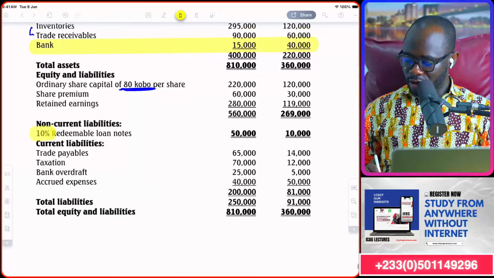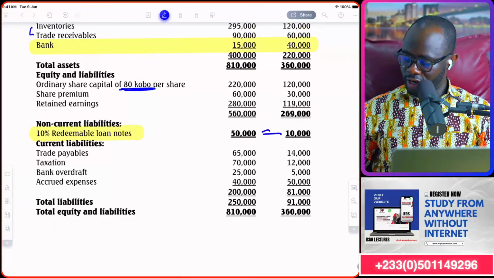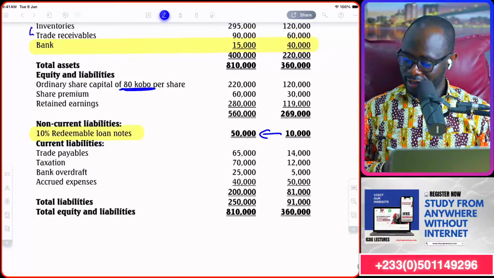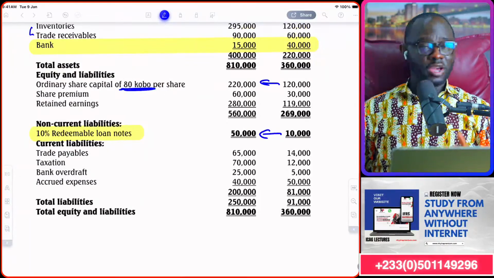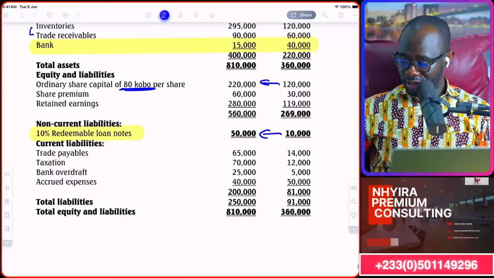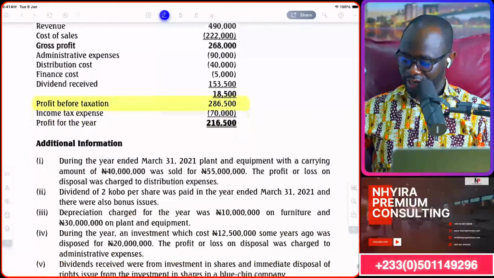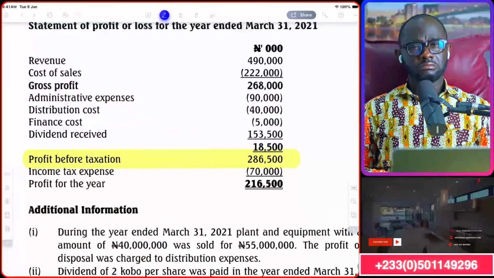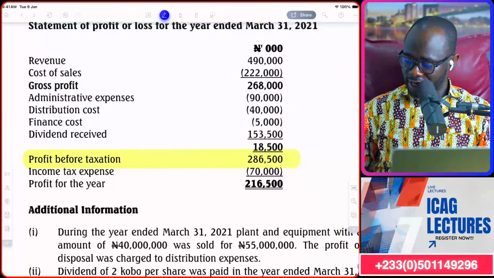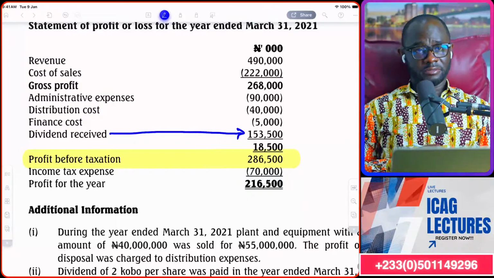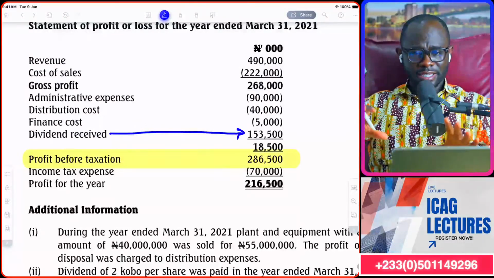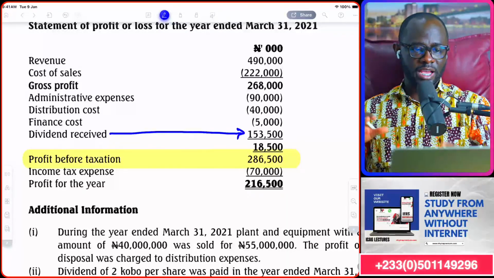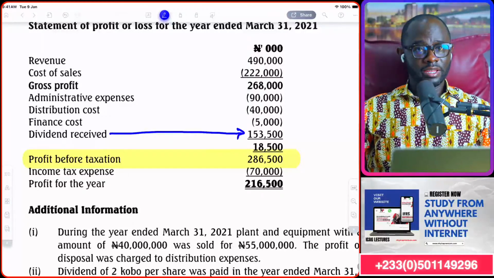Then we are seeing 10% redeemable loan. It's going up in value. Maybe they have issued some shares, some loan notes. We'll come back to that. Share capital, ordinary shares is going up, so probably they issued some shares. We'll come back to that. You'll see how all these pieces add together. Then we see their financial statement for the year, P&L account, sales, and all of those things. Then there is another figure here, dividend received. We're going to come back to that. So these are just the financial statement trying to just do a walkthrough so we have an understanding of what is happening. Now let's get goosebumps into the main discussion.